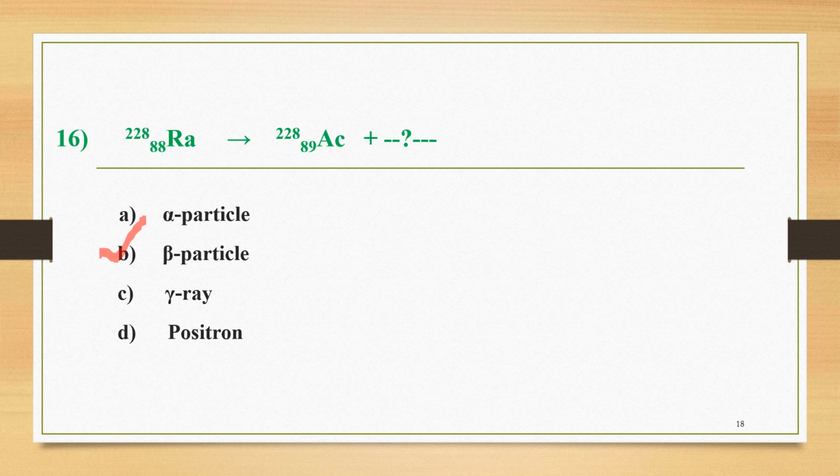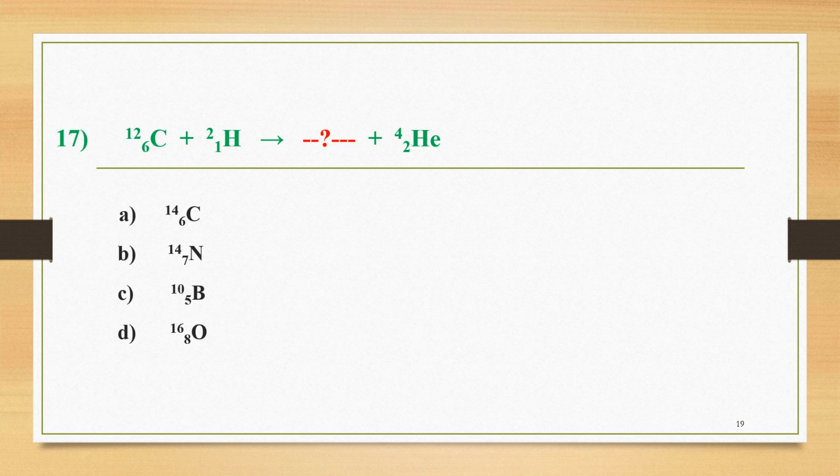The next question, number 17, is here, and again we have to complete this nuclear reaction. This carbon is the parent nuclei on which deuterium gets bombarded, due to which it forms one daughter nuclei that we have to identify, and a helium nuclei gets emitted during this conversion. The 4 options are: A, carbon nuclei with atomic number 6, mass number 14; B, nitrogen nuclei with atomic number 7, mass number 14; option C, boron nuclei with atomic number 5, mass number 10; and option D, oxygen nuclei with atomic number 8, mass number 16.